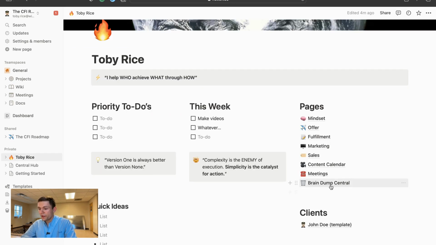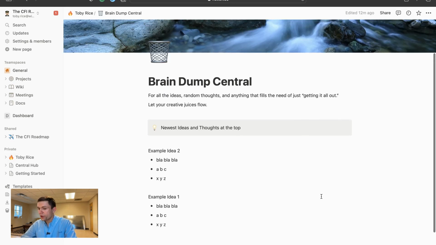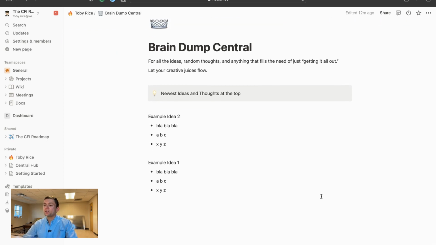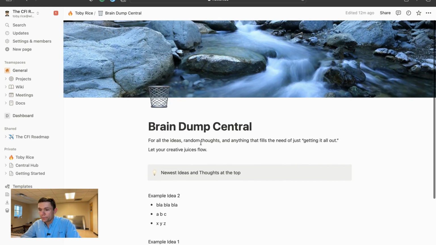My personal favorite here is the Brain Dump Central. This is where you can put your random ideas, your thoughts, anything that just needs to be gotten out so you can let your creative juices flow, just so I don't lose my greatest ideas.